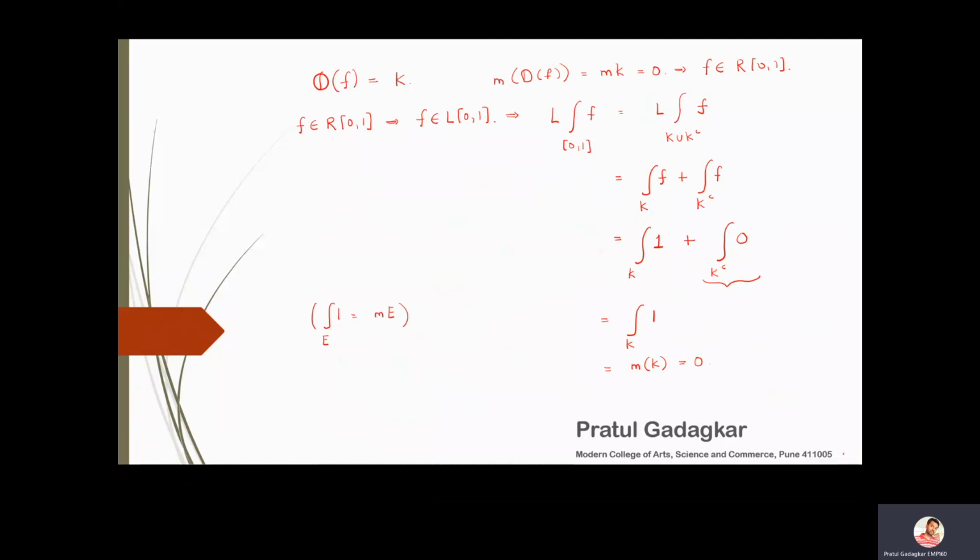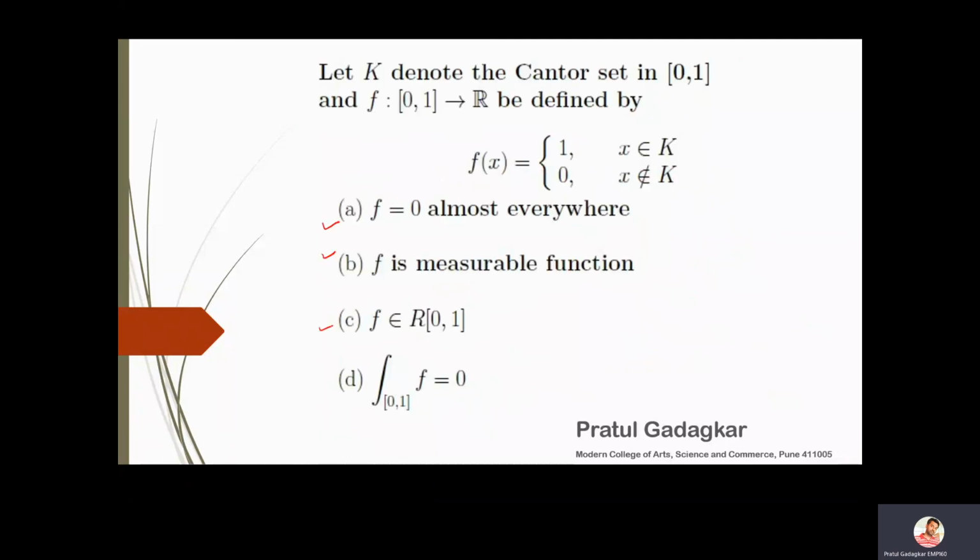So we have proved that the Lebesgue integral of the function on the closed interval [0, 1] is 0. Therefore the Riemann integral of the function also has to be equal to 0, because if the function is Riemann integrable, then the Lebesgue integral is the same as the Riemann integral. So this means that our third and fourth options are also correct. This finishes this problem.